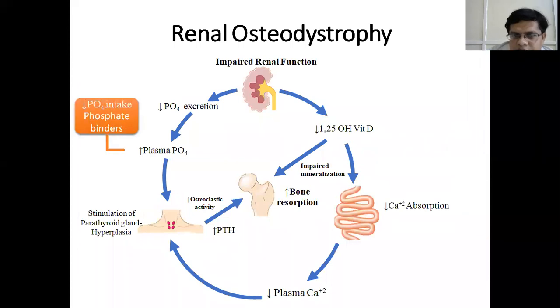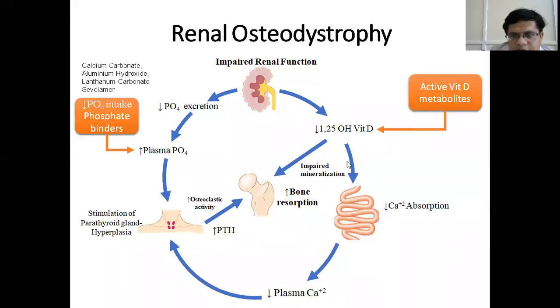So how do you treat renal osteodystrophy? As we have seen, the major mechanism for the disease process in renal osteodystrophy is increased phosphate in the plasma. So we have to decrease phosphate in the diet. Diet rich in phosphate must be avoided, like milk, cheese, fruits, vegetables, and leafy vegetables. And then we have to give phosphate binders, which inhibit the absorption of phosphate in the intestine. They are calcium carbonate, aluminum hydroxide, lanthanum carbonate, and a polymer called sevelamer. These bind to phosphate in the intestine and decrease absorption.